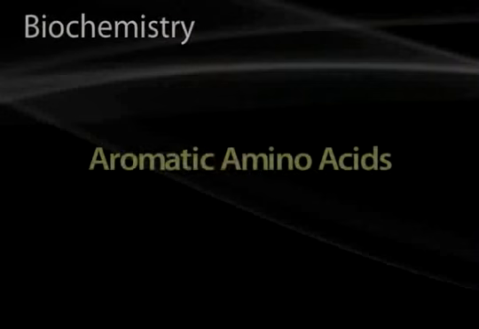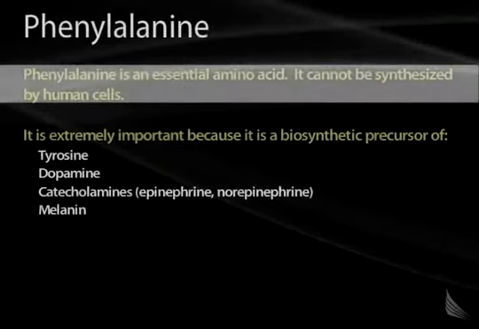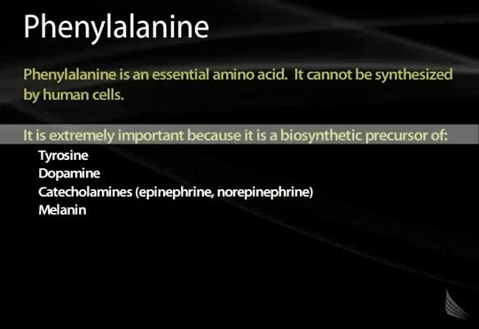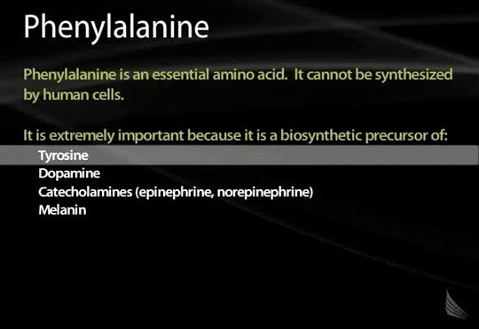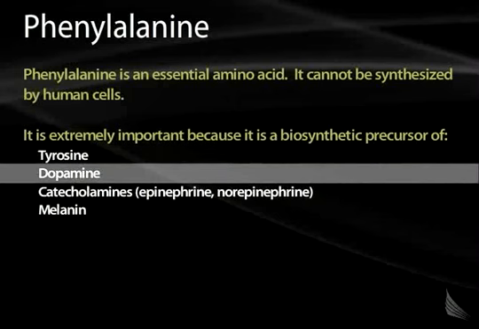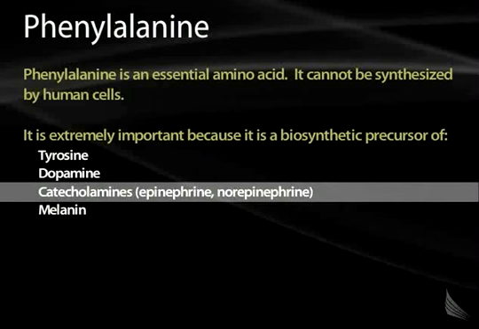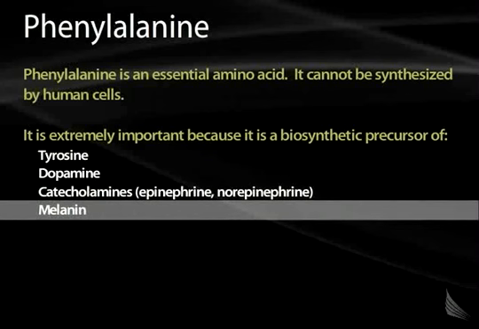Next section will cover the metabolism of aromatic amino acids. Phenylalanine is the amino acid that we'll start with. Phenylalanine is an essential amino acid. It can't be synthesized by human cells, and so it has to be taken up by the diet. It's important not only because it contributes to protein synthesis, but also because it's a biosynthetic precursor of several things, including the amino acid tyrosine, the neurotransmitters dopamine and the catecholamines, and the pigment melanin.